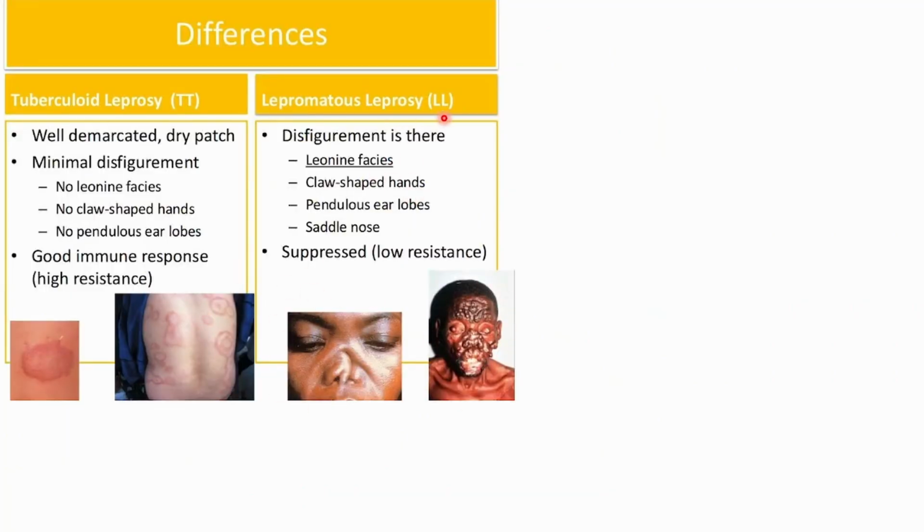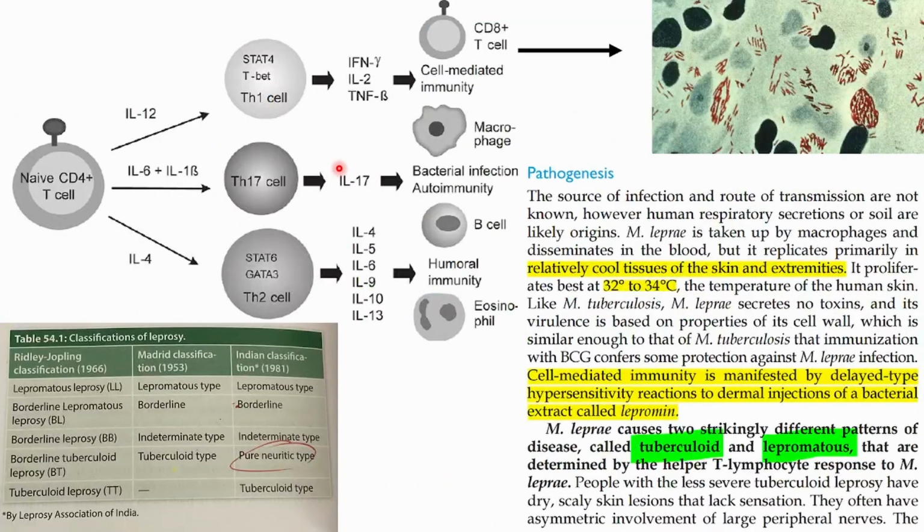So we have lepromatous leprosy, tuberculoid leprosy. This is the least dangerous, this is the most dangerous. Okay, so yeah, and this is the classification of the leprosy from the microbiological aspect. So we have Ridley-Jopling classification, Madrid classification, and Indian classification. So from the lepromatous leprosy till tuberculoid leprosy here. So from the most dangerous to the least dangerous.